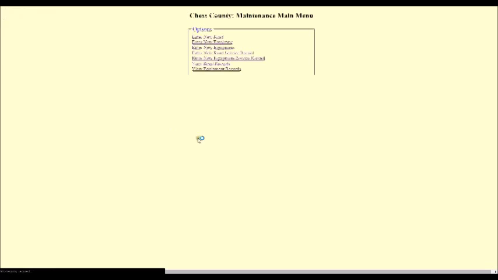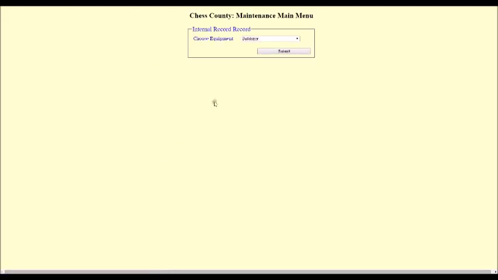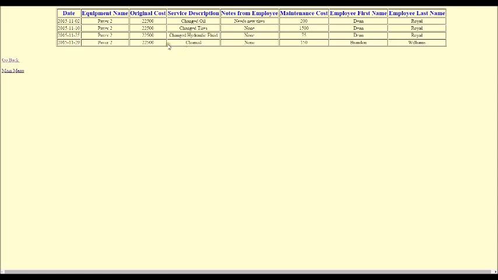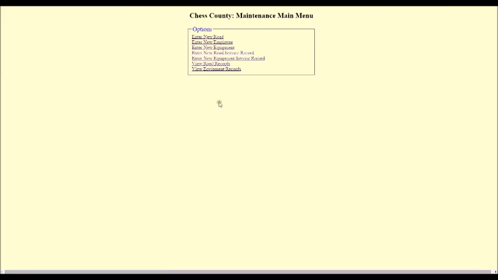Then we can go back to the main menu, and we want to go into view equipment records, and we're going to view for paver 2, submit, and we can see that it was cleaned on the 29th by Brandon Williams. And that's it for the internal side of things.